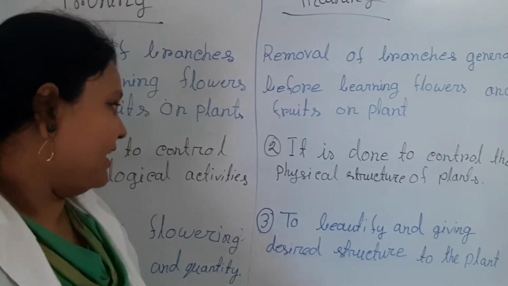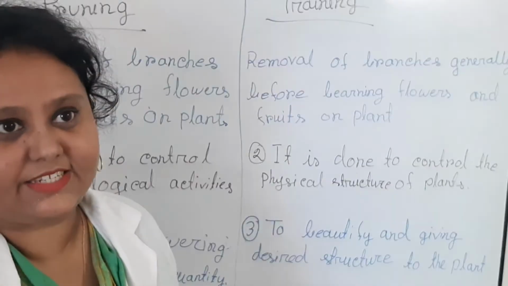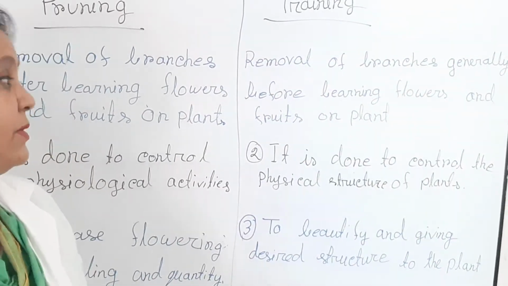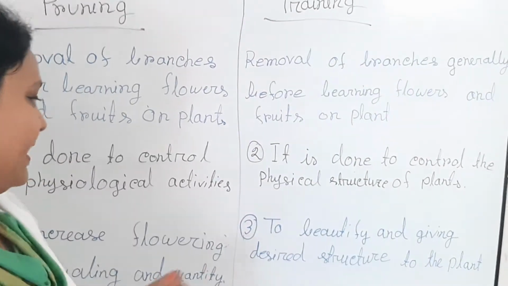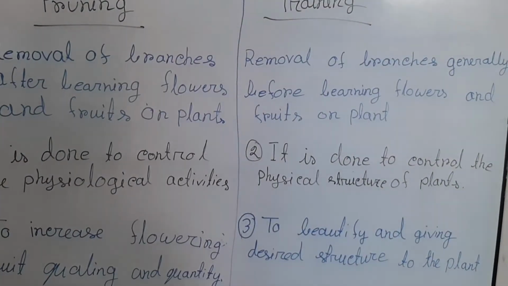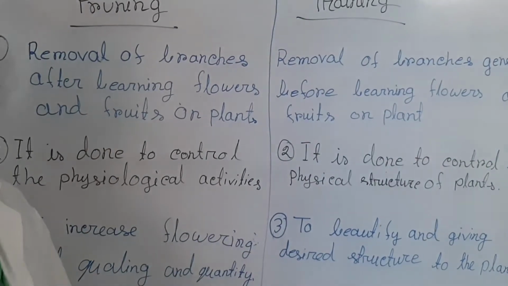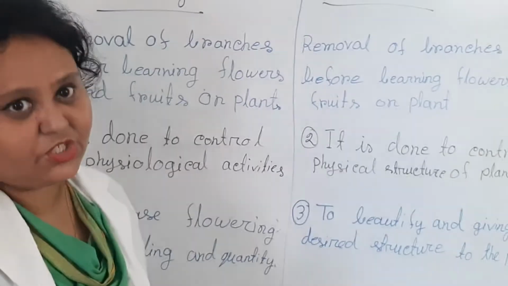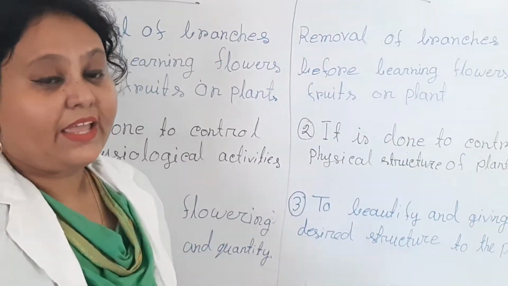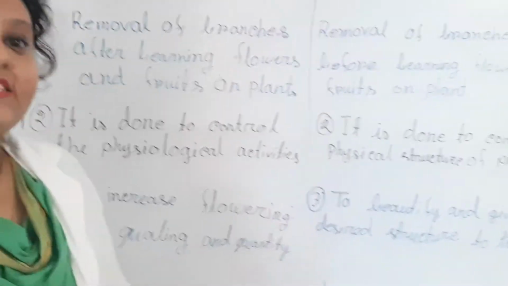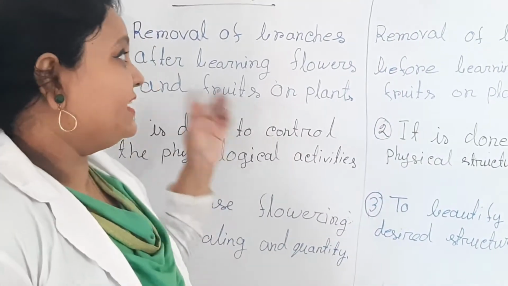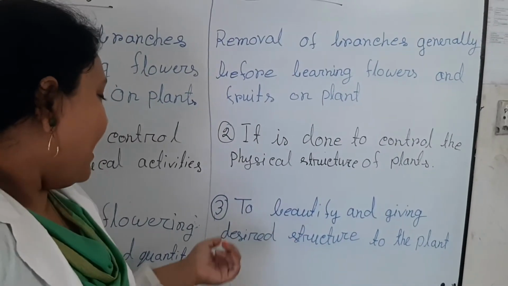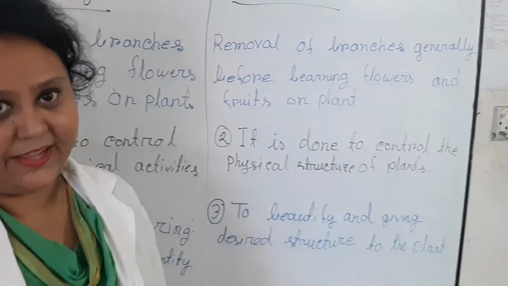And training is done to control the physical structure, that is the height, or if we want to make a bushy type plant. And now the purpose. The purpose of pruning is to increase flowering, fruit quality and quantity. So if anyone wants to increase the flower number or fruit number, then pruning should be done. And training is done to beautify and present structure to the plant.